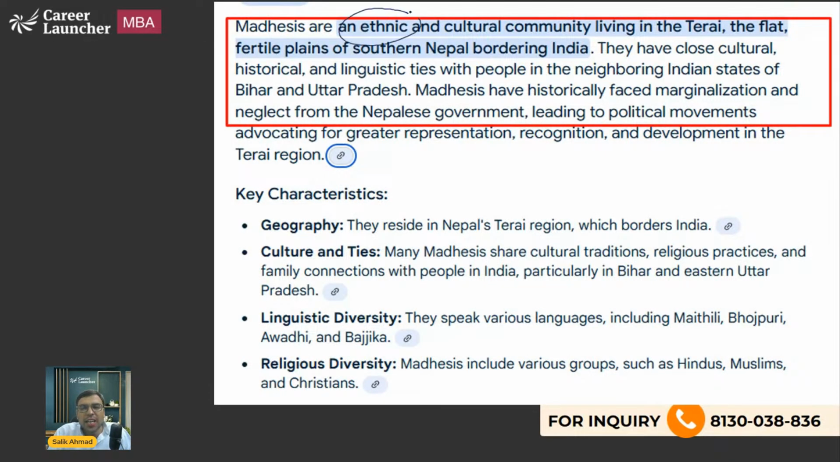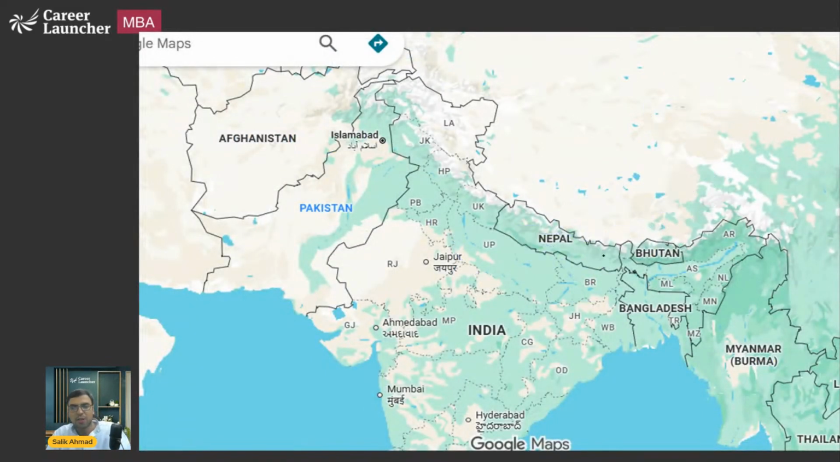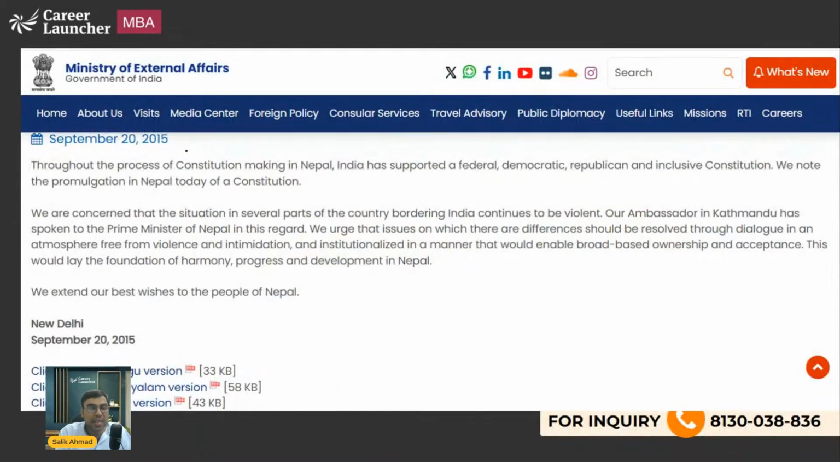So Madhesis are an ethnic and cultural community living in the Terai region, along the border of Bihar, UP, etc. They were actually discriminated against, and that is why they protested. Even India also wrote a letter. So India supported a federal democratic republic inclusive constitution.